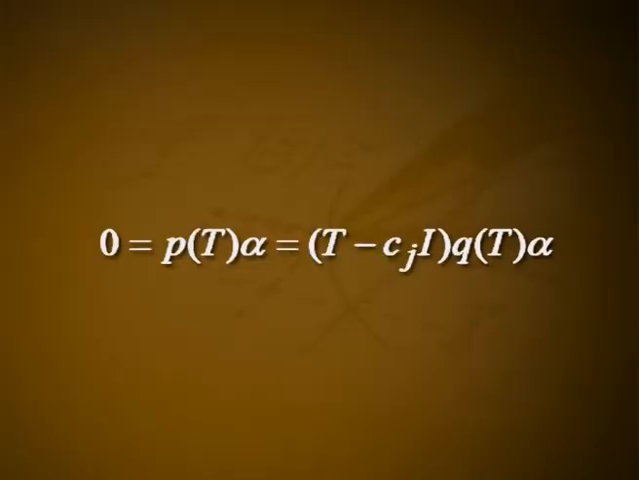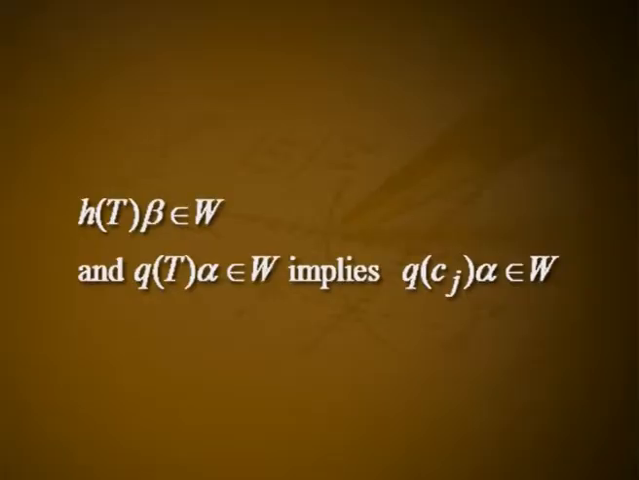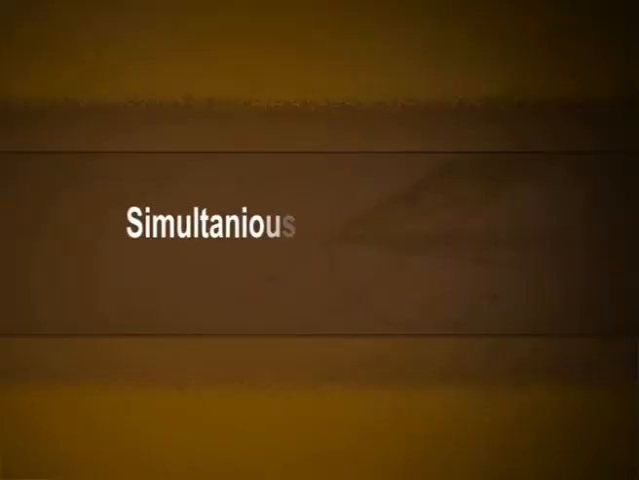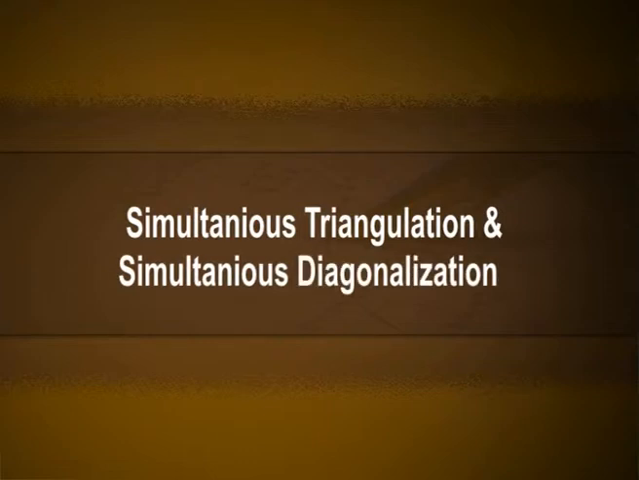Since 0 = p(T) alpha = (T - cjI) q(T) alpha, the vector q(T) alpha is a characteristic vector associated with the characteristic value cj. So q(T) alpha belongs to W. Now, from equation 4, h(T) beta belongs to W and q(T) alpha belongs to W implies q(cj) alpha belongs to W. Since alpha is not in W, we have the scalar q(cj) = 0. Thus, cj is a root of the polynomial q. This contradicts the fact that p has distinct roots. This contradiction leads us to conclude that W = V. This completes the proof.